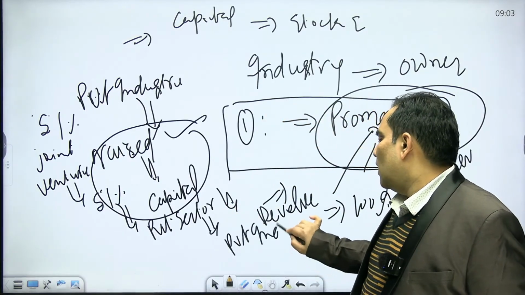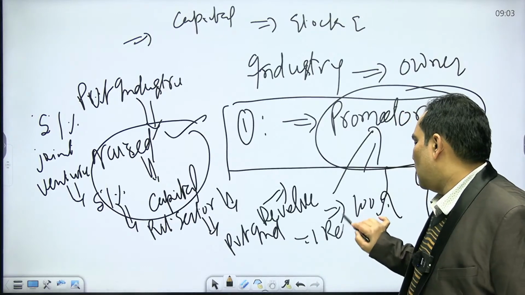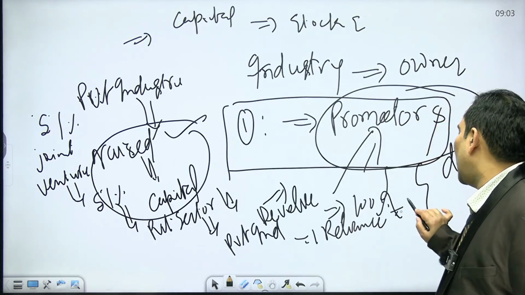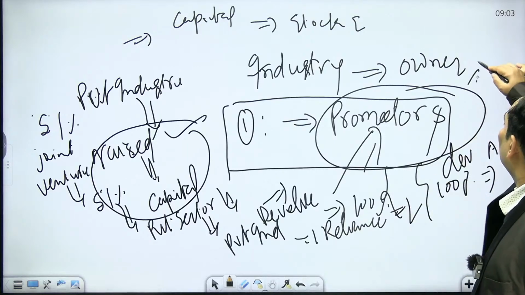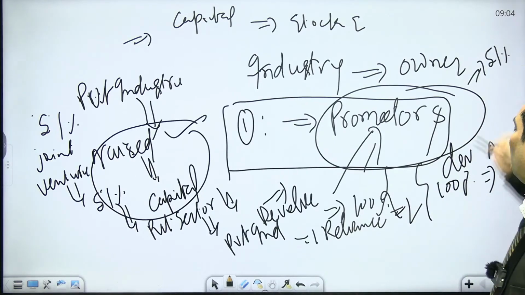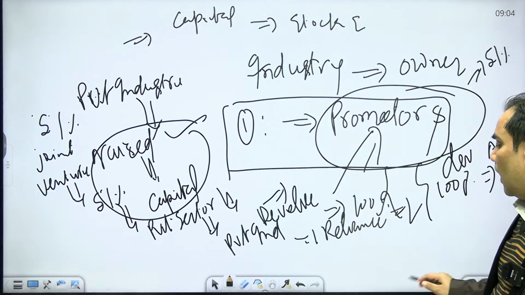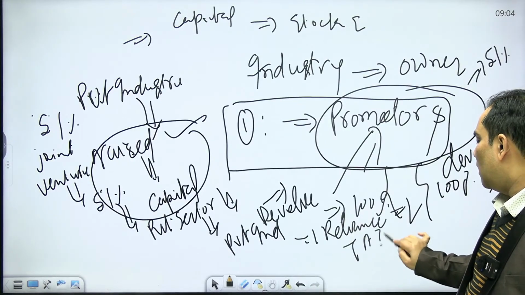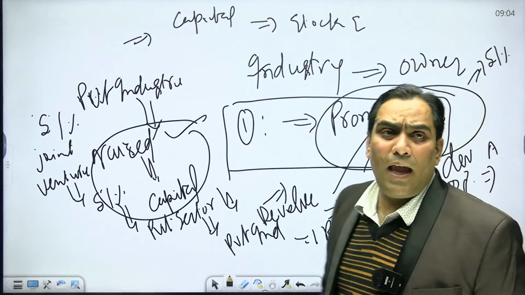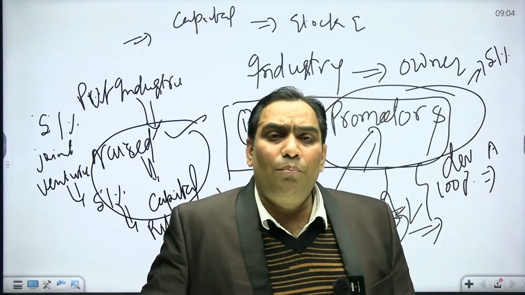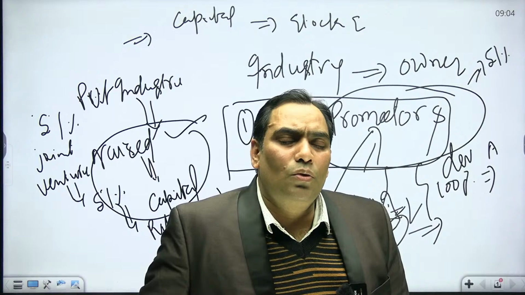Like Reliance Industries, it does not mean that 100% shareholding belongs to the Ambani family, but more than 50% shareholding belongs to the Ambani family. Like Tata Industries, they are private sector industries. Why are they private sector? Because management control belongs to private hands.